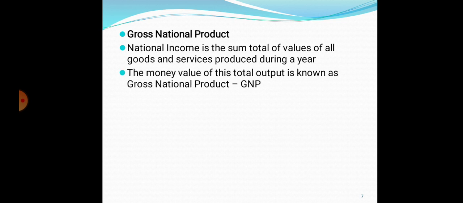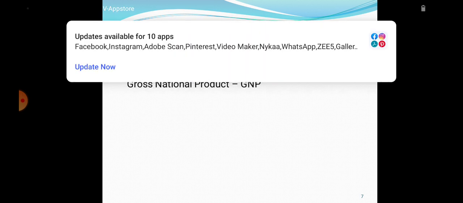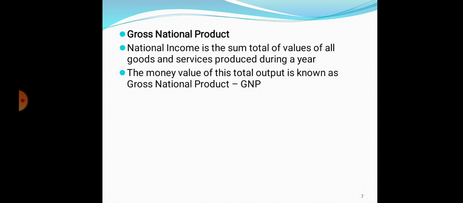The money value of this total output is known as gross national product. If you express this point in terms of money, then it is called gross national product. Value of goods in terms of money, so it is also called gross national product.